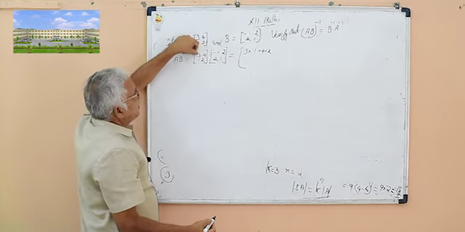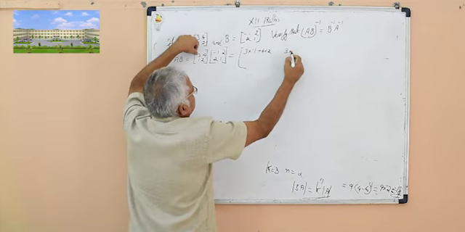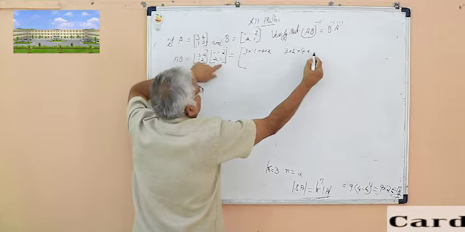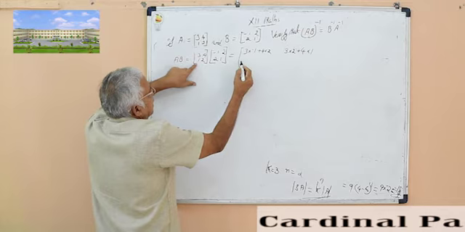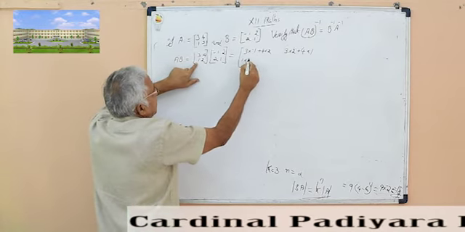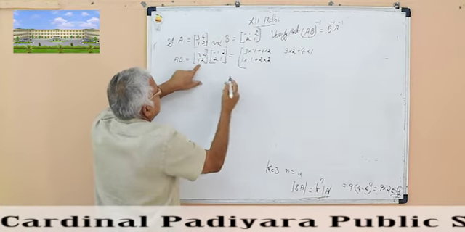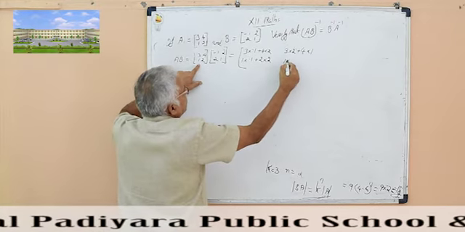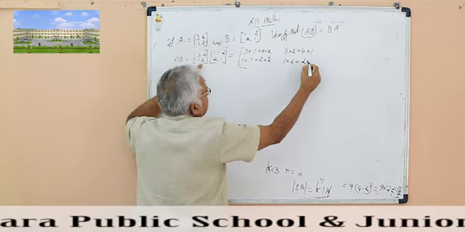First row with the second column: 3 into 2 plus 4 into 1. Second row with the first column: 1 into minus 1 plus 2 into 2. Second row with the second column: 1 into 2 plus 2 into 1.